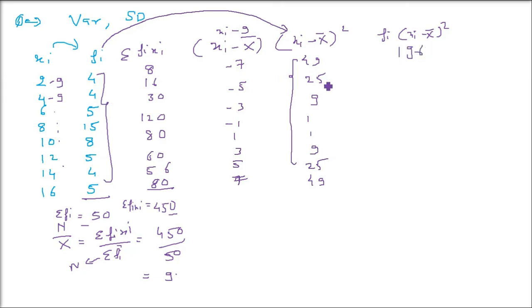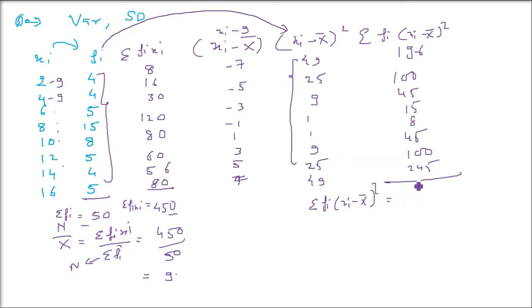So this is 196, 4 into 25 is 100, then 45, 15, 8, 45, 100, 245. Now you take the sigma of this one. Sigma of this one will be sigma fi into (xi minus x bar) whole square. Just add this, it will come to 754. Now these numbers, don't worry, just see what we are going to do.